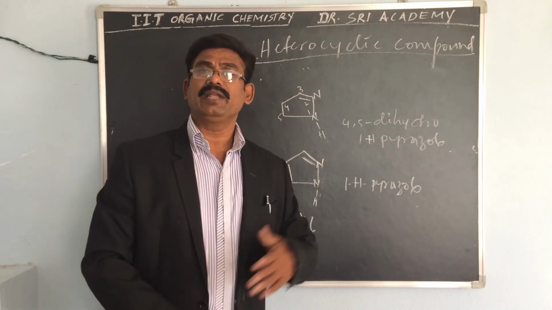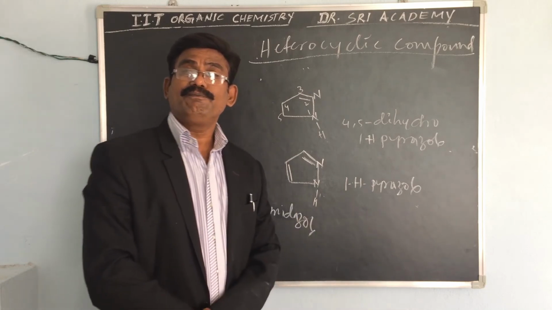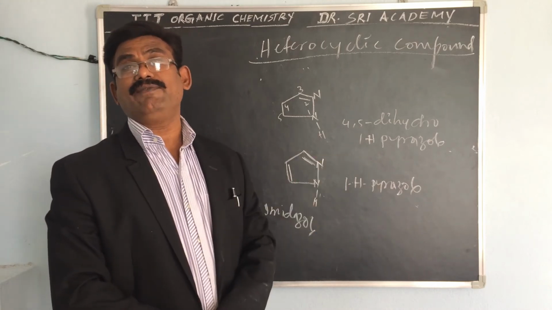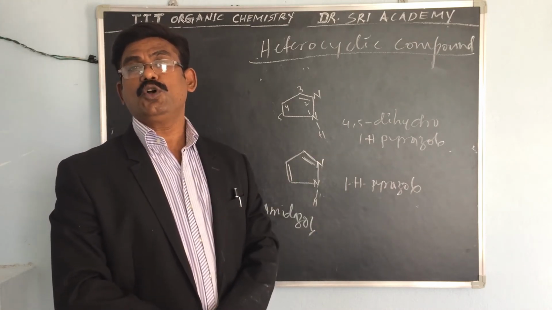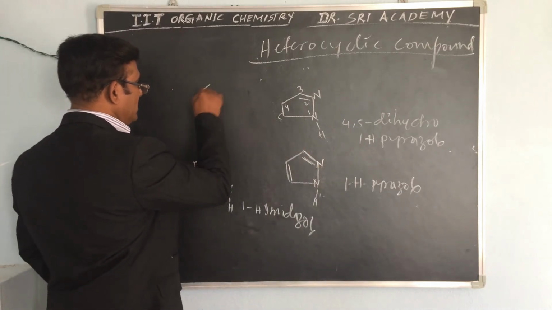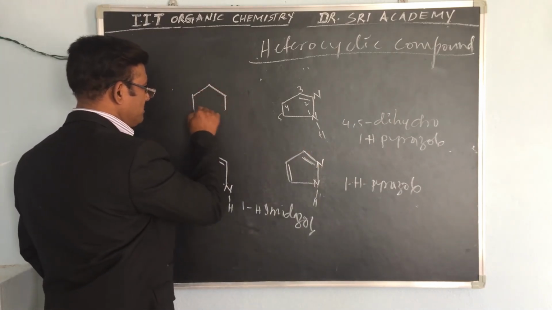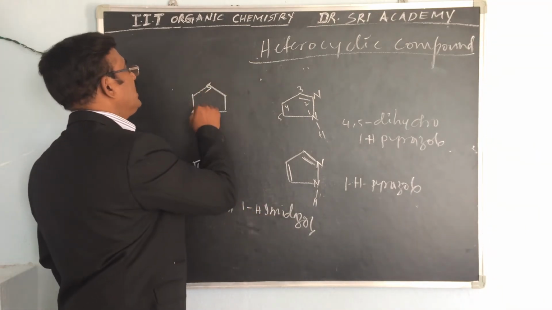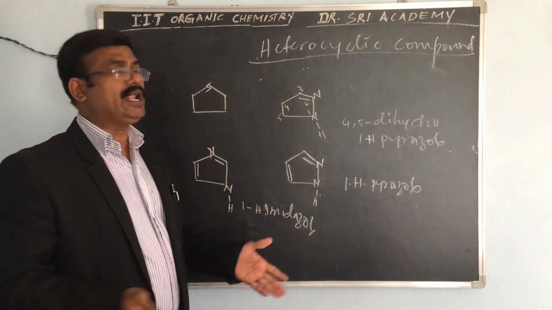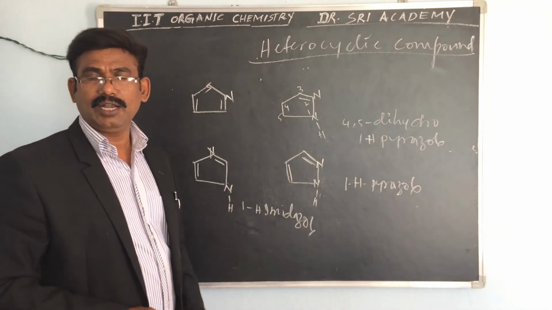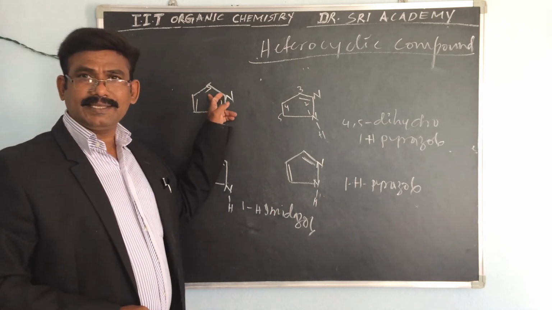Pyrazole and imidazole. Instead of two nitrogens, if one sulfur is there, what is that name? For example, this is the pentane ring. With sulfur and one nitrogen, for example one nitrogen here, what is this name?